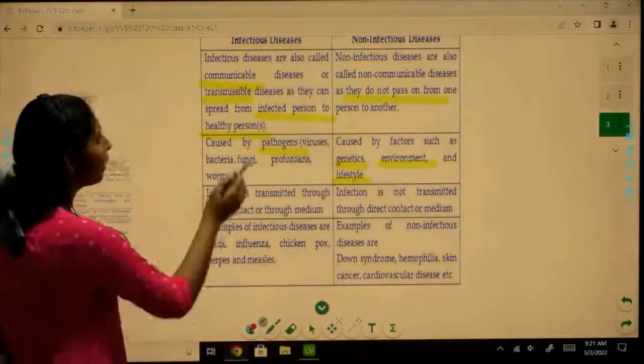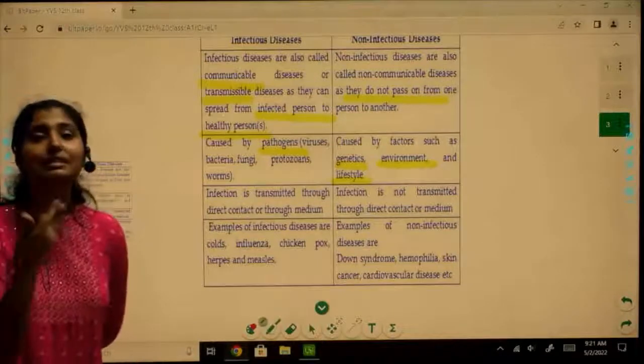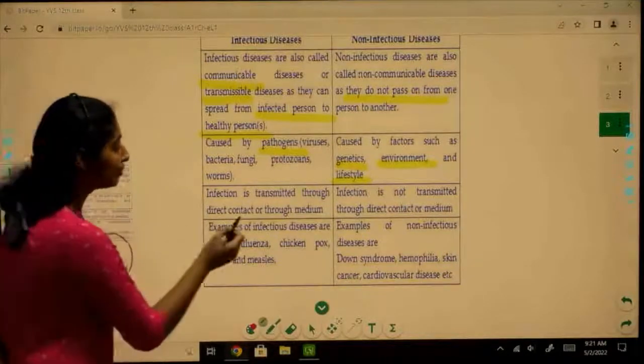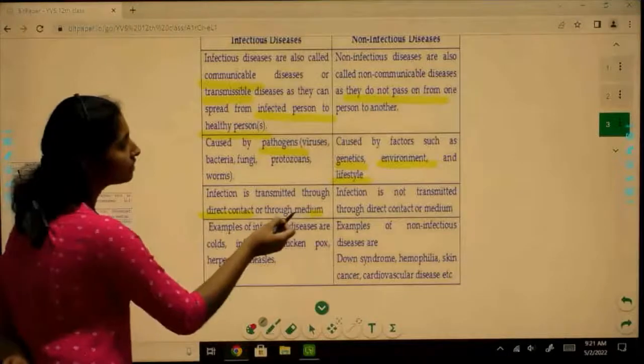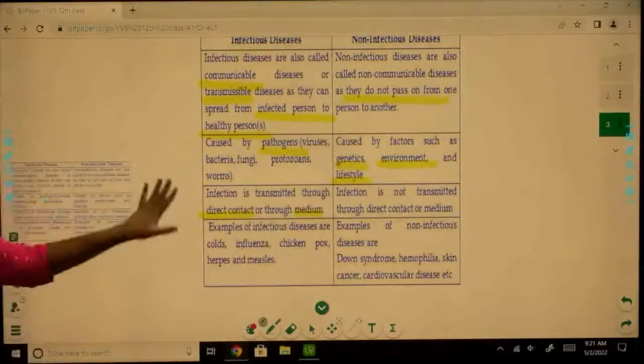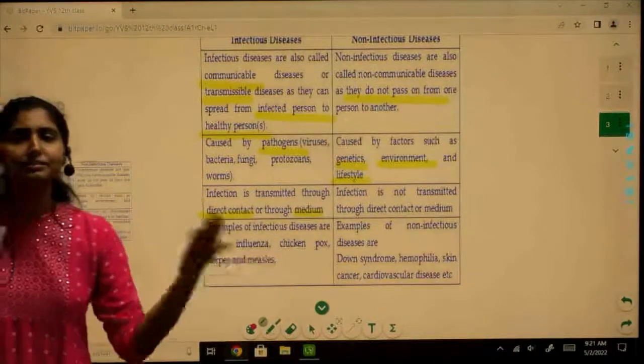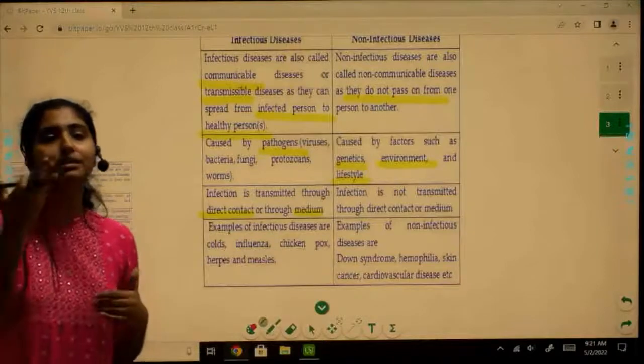Okay. So how is an infectious disease transmissible? It is transmissible through direct contact or through a certain medium. We'll be looking more at these. What are these mediums that can lead to the spread of diseases?